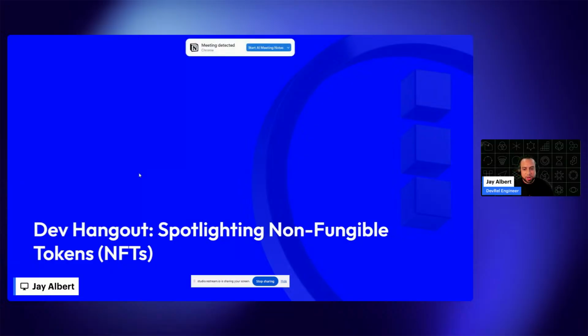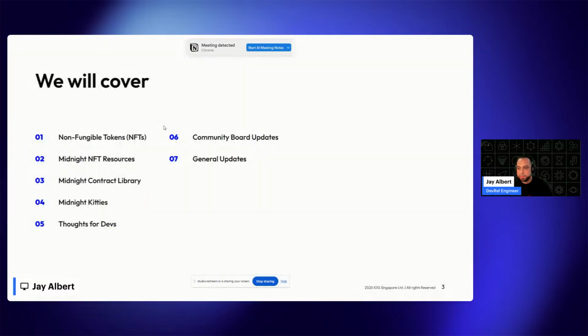Now let's get into our dev hangout and our spotlight for today. So as I joined the team and I was looking through my options of what to build, different applications, I thought, hey, we've already covered fungible tokens. We have things on cryptocurrencies. We gave a demo with Open Zeppelin. So let's talk about spotlighting non-fungible tokens. Those are the kind of two types of tokens in my mind that are the most important on blockchains.